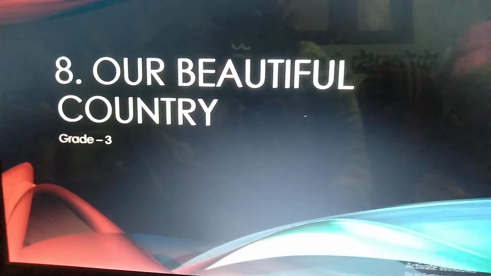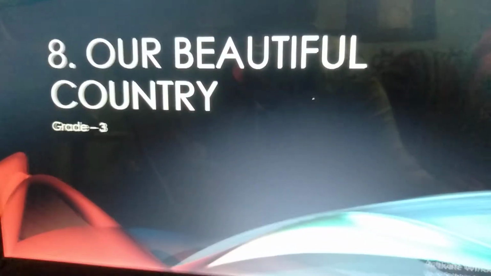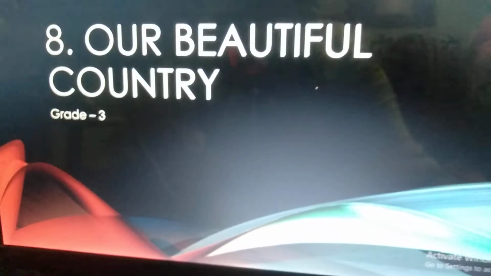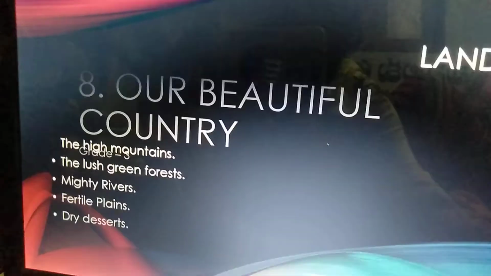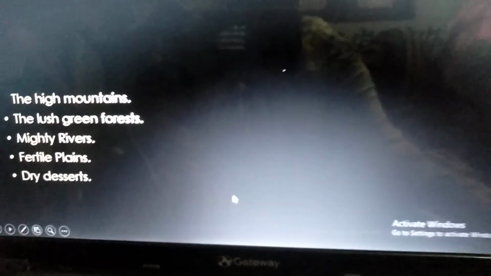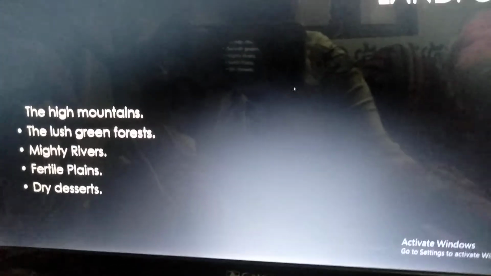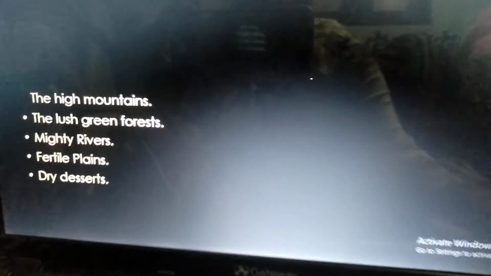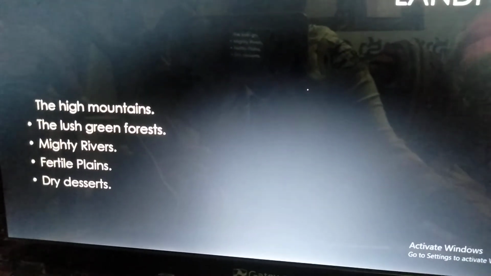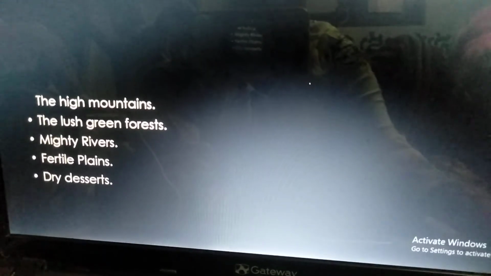Okay. Now, let's begin our lesson. Landforms. Our country is a beautiful combination of various landforms, and these landforms are the physical features of India.